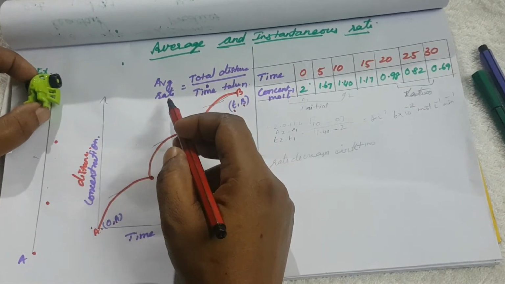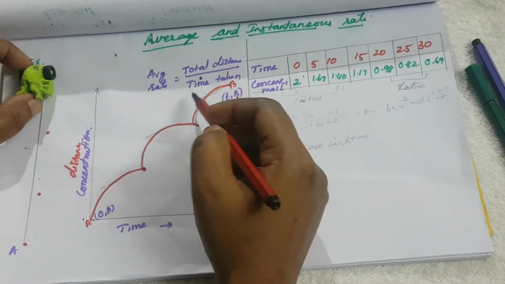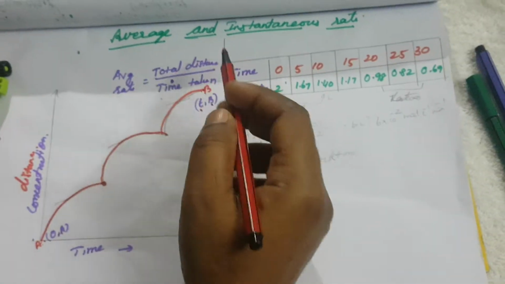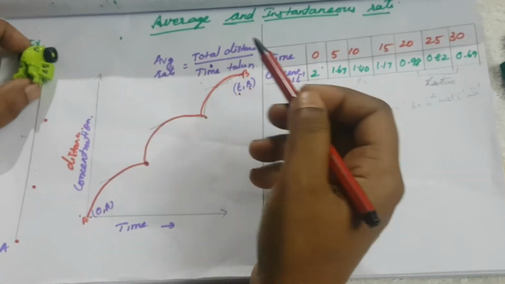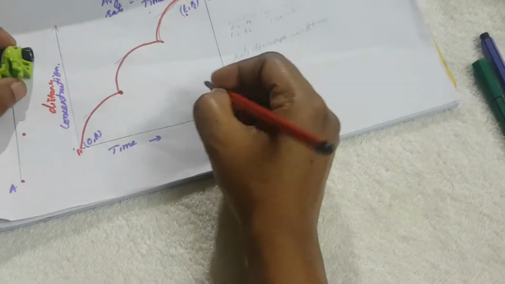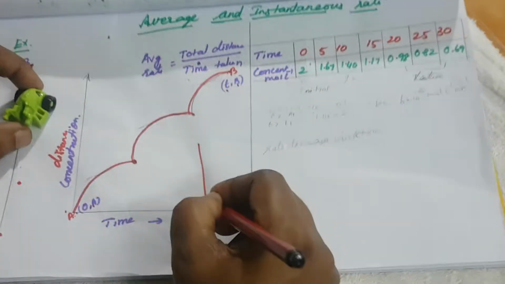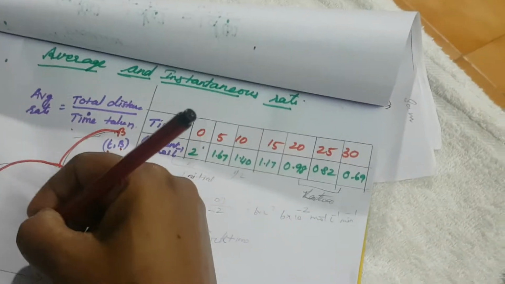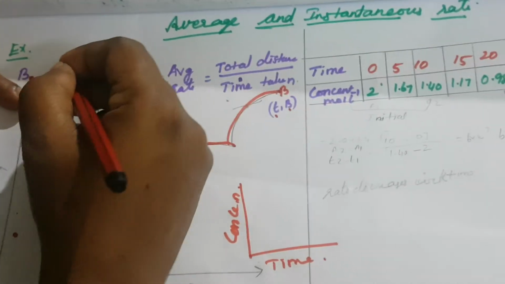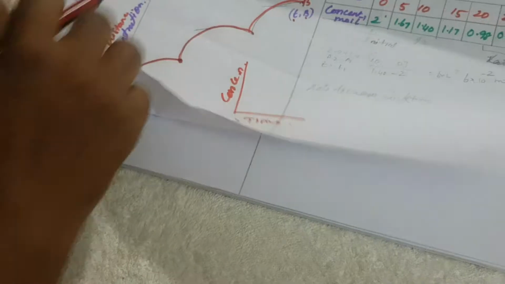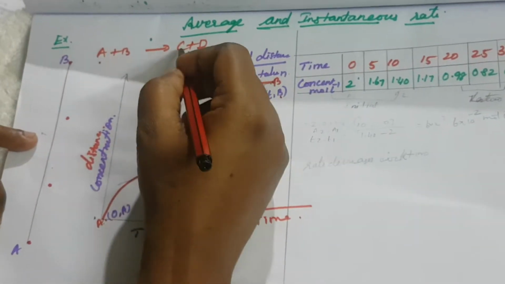What is the average speed? Average speed means total distance divided by total time. That is called the average rate. In the same way, the average rate can be calculated for concentration. Again we plot a diagram, with time here and concentration here. Now we consider one reaction, reactants A plus B giving C plus D. This is the reactant, and C plus D is the product.